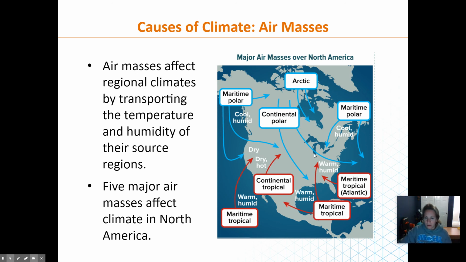So understand them, and like we did before, just know that maritime means wet. So it's absorbing moisture because of evaporation. So that type is going to be wet anytime this is maritime. And then tropical, of course, you guys should relate tropical to warm weather. And then polar, I would hope that you would relate that to cold. Continental means dry. So anytime you see continental, it's dry. So dry, cold, wet, warm, dry, warm,